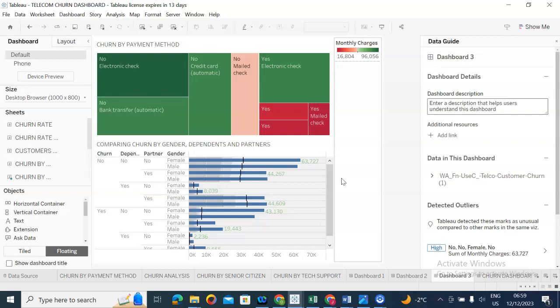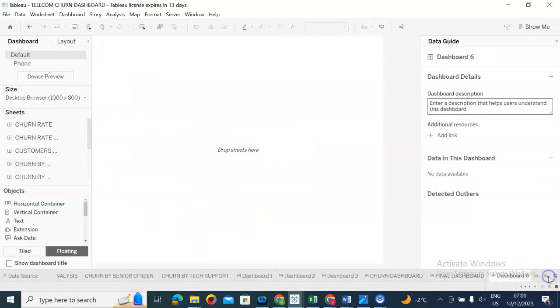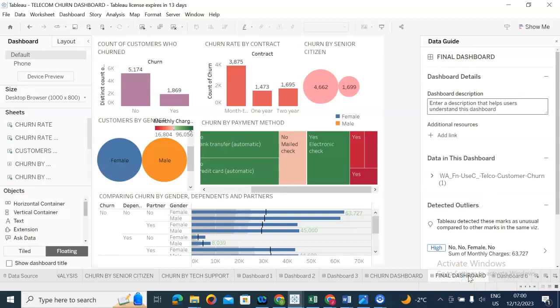Okay, so here's the final dashboard. Three things that this final dashboard is going to show us.